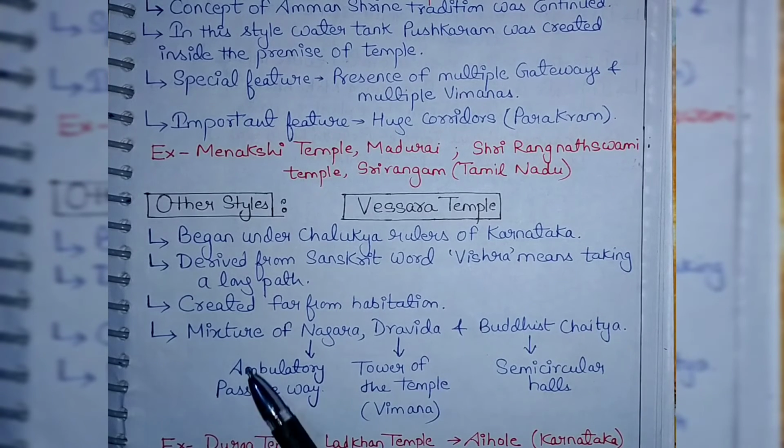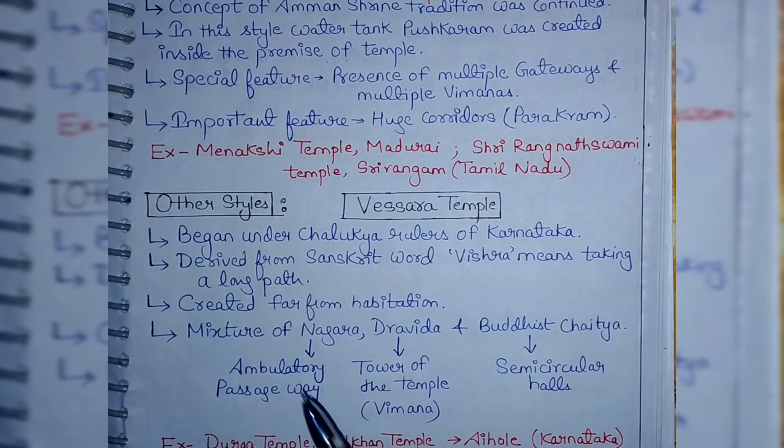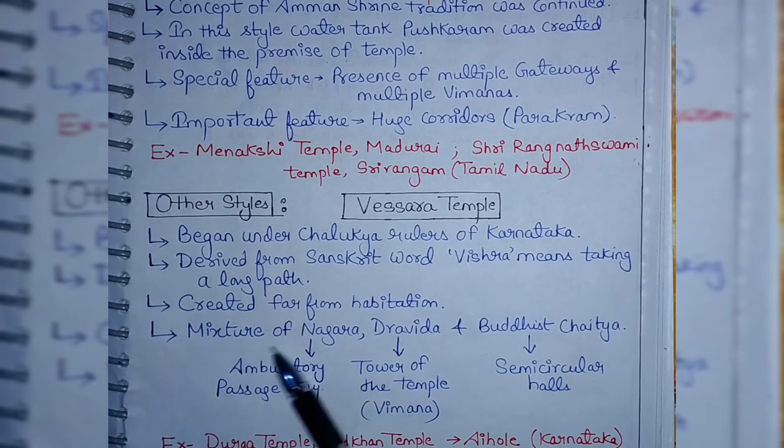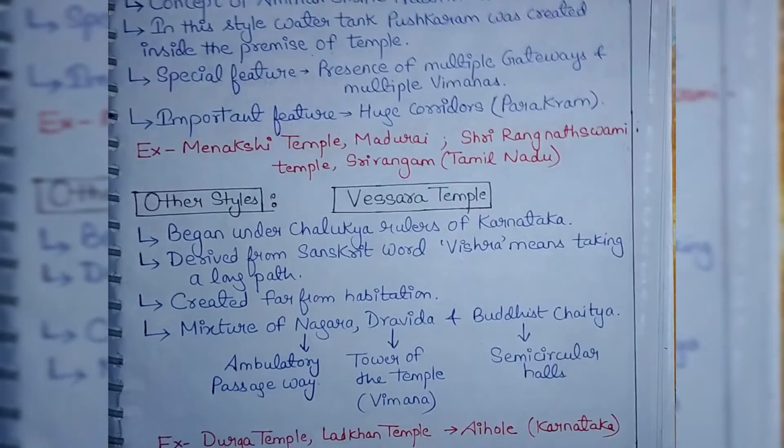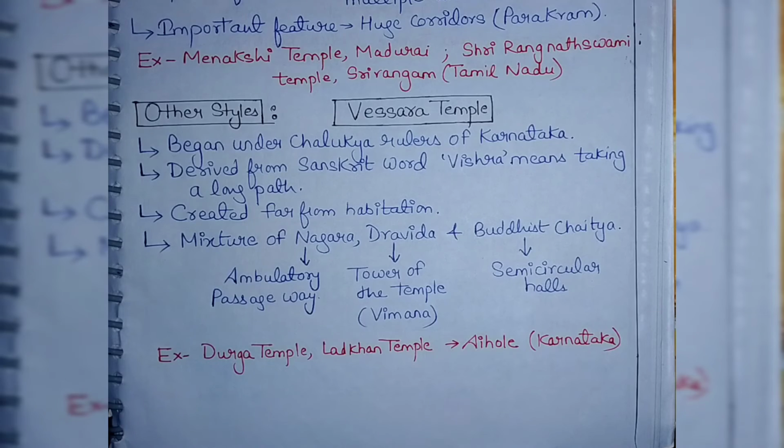This style of temple consists of a mixture of Nagara, Dravida and Buddhist Chaitya. From Nagara, the ambulatory passageway was taken. Let me tell you about the ambulatory passageway: when you go to temples, you walk around the place of the main deity, each one going around as much as they like in a circle. That is the ambulatory passageway. From Dravida style, the tower of the temple, the Vimana, was taken, and from Buddhist Chaitya, semicircular halls were taken into consideration. Examples are the Durga Temple, Ladkhan Temple, Aihole, Karnataka.